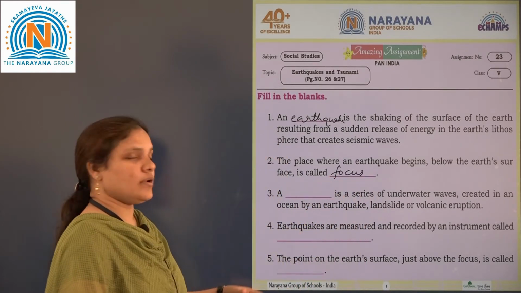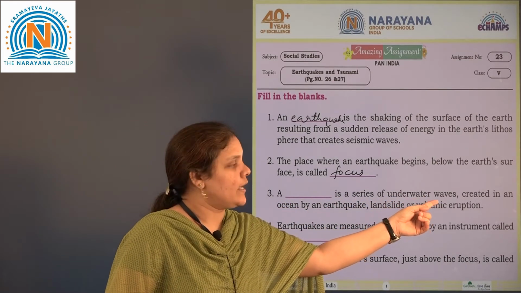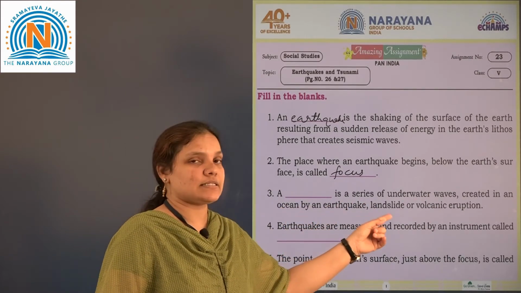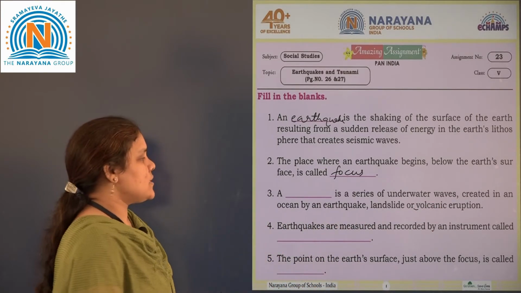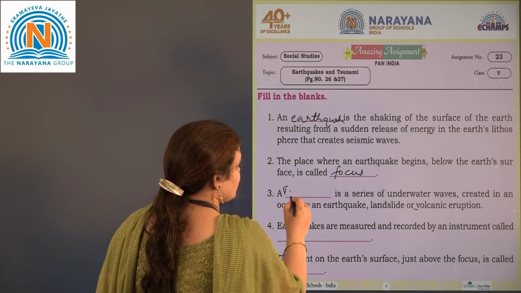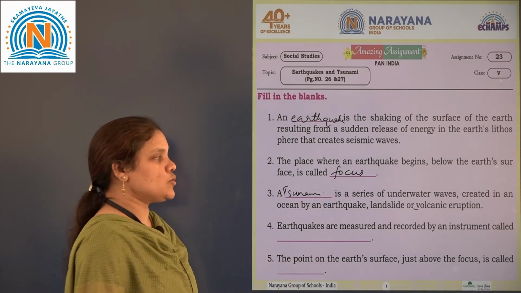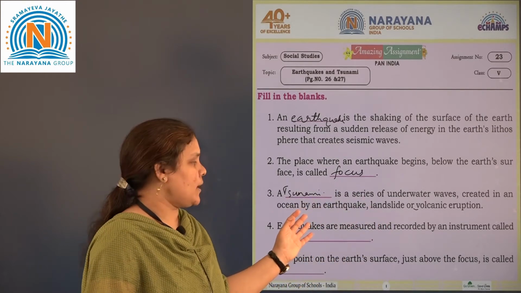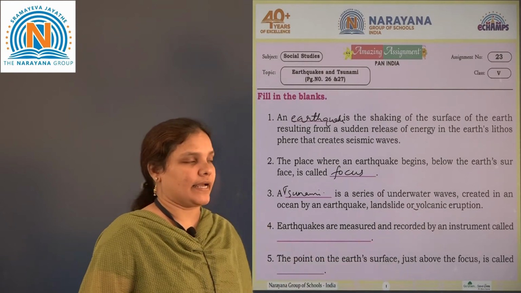Then third one, a blank is a series of underwater waves created in an ocean by an earthquake, landslide or volcanic eruption. So the answer is tsunami. A tsunami is a series of underwater waves created in an ocean by an earthquake, landslide or volcanic eruption.